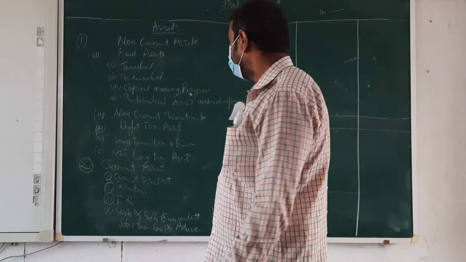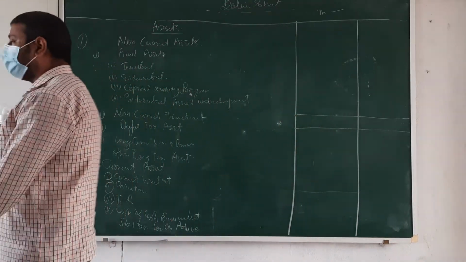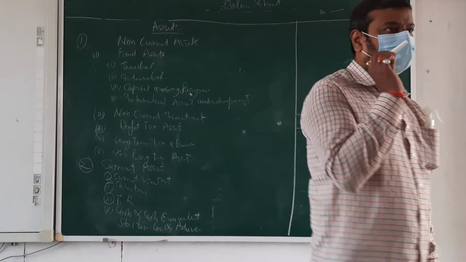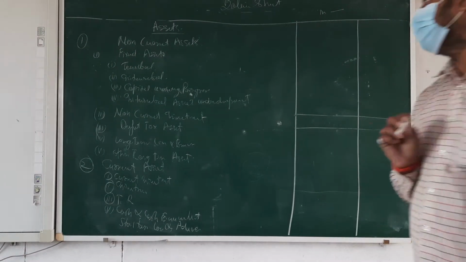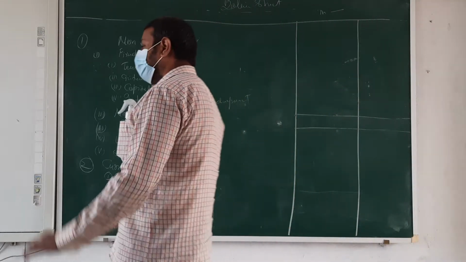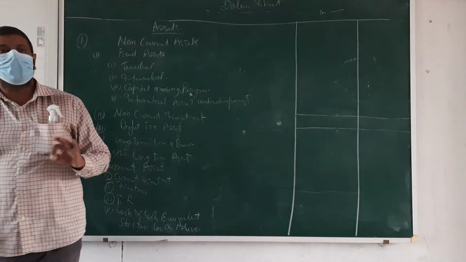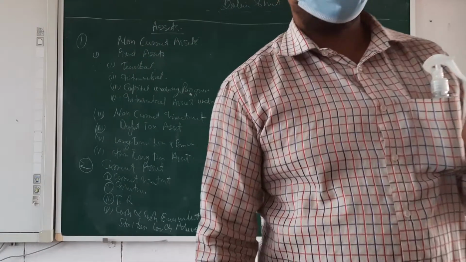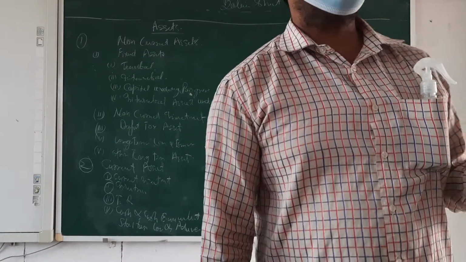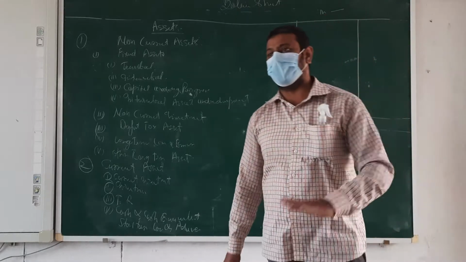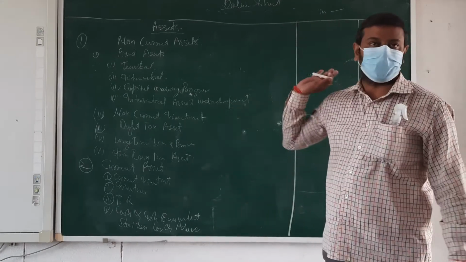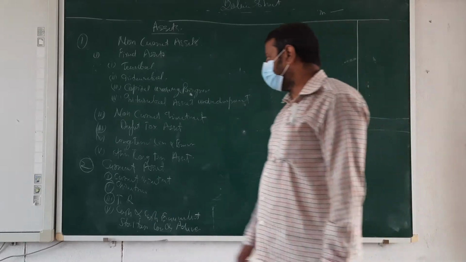Next. Non-current investments. One is the current investment and one is the non-current. Okay? It means the investment which is for a long period, that is called non-current investment. Okay, beta? If you are going to invest your money anywhere, in any debenture or any shares, then all will come here, beta.